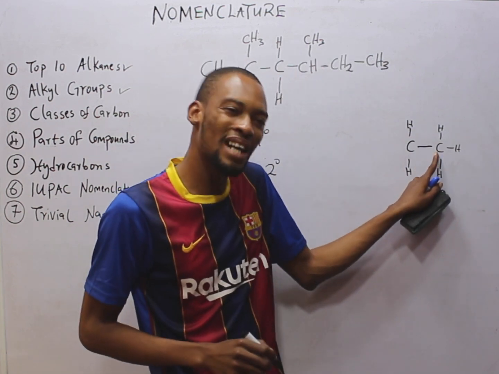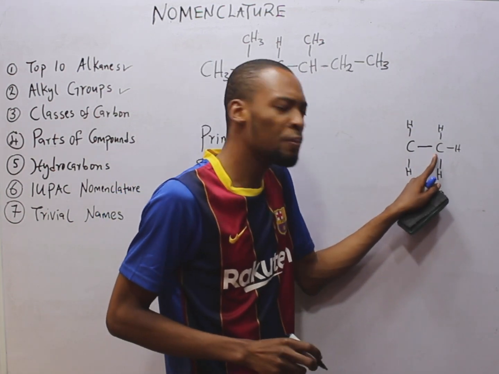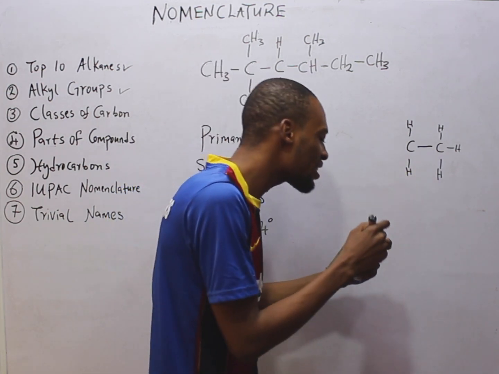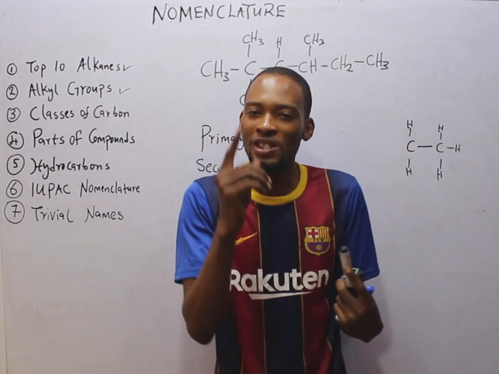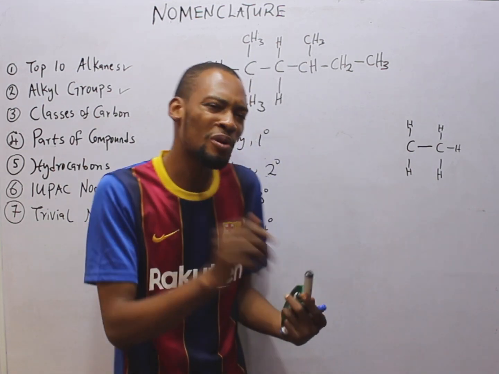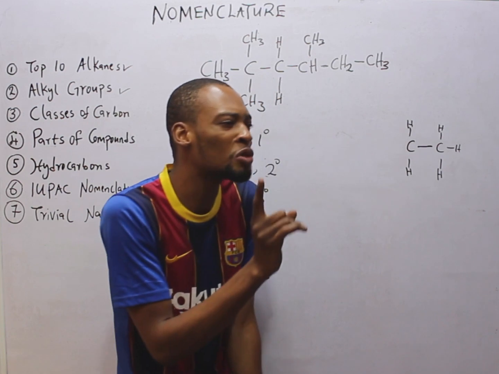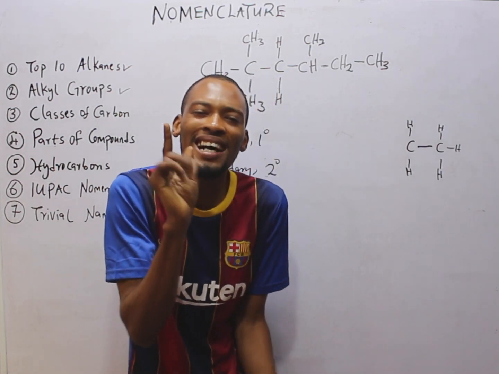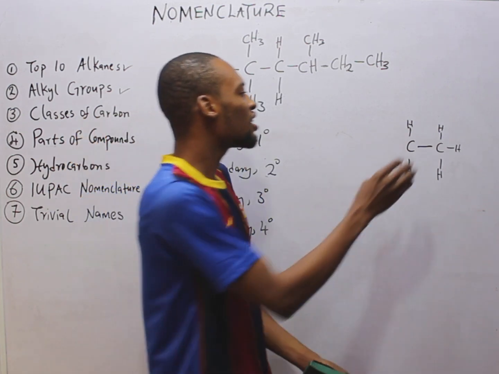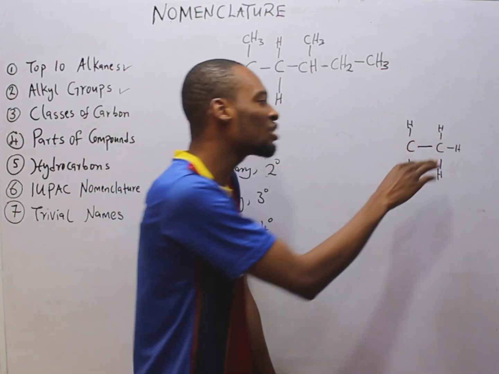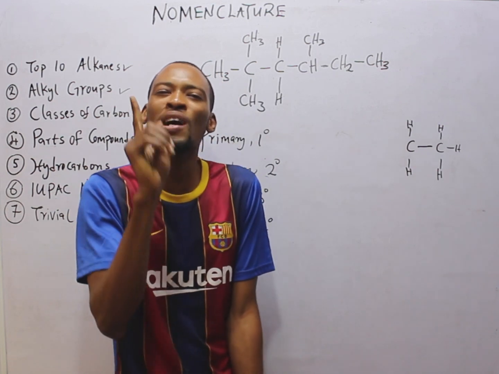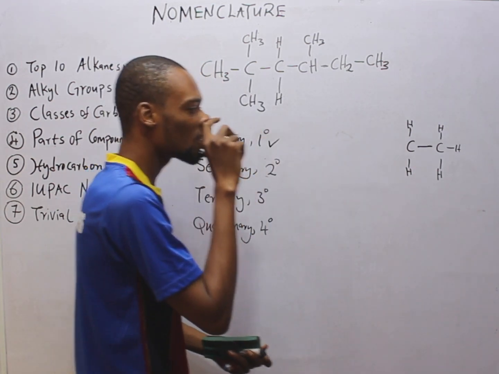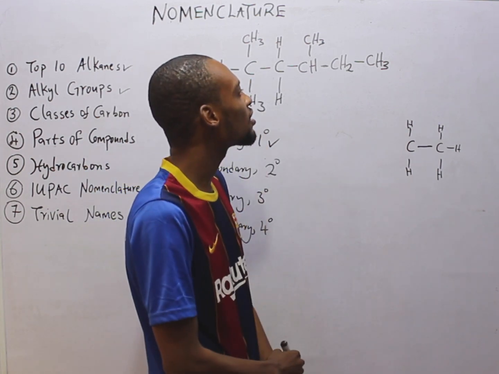Given this same carbon, how many other carbon is directly linked to it? 1. It is primary carbon. This takes us to the definition. Primary carbon is a carbon atom that has 0 or 1 carbon directly linked to it. So if there is no other carbon atom directly linked to the carbon, or you have just one carbon linked to it, it is called primary carbon.